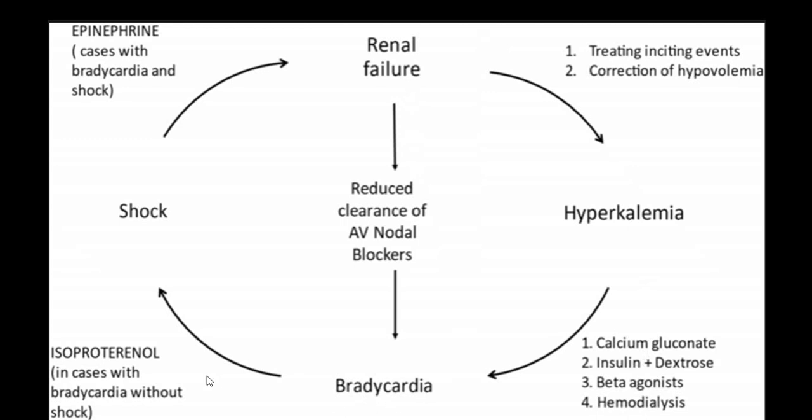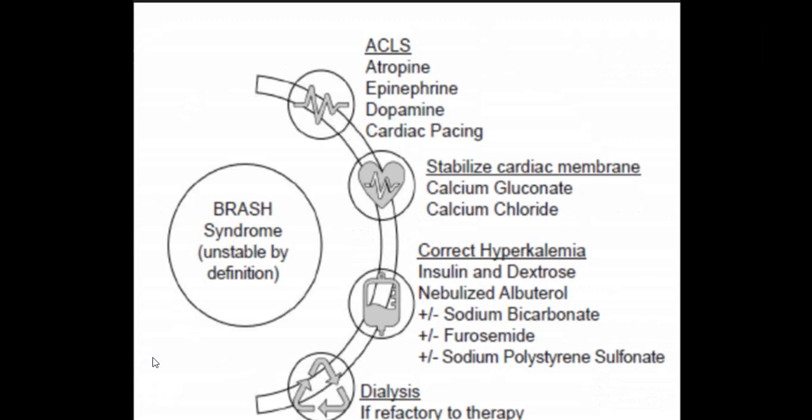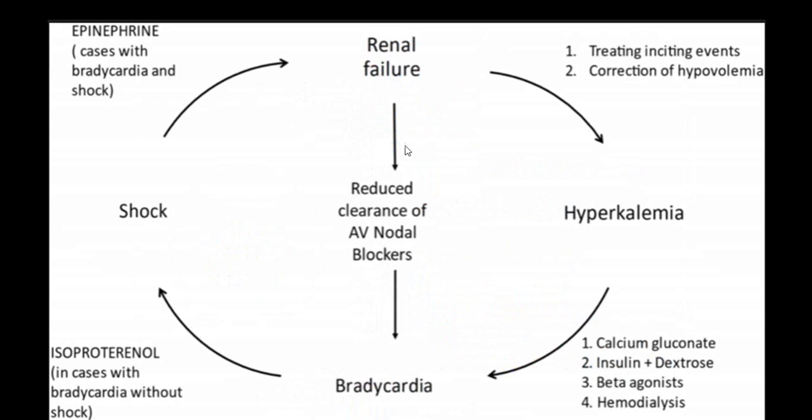And for bradycardia, isoproterenol, or you can use even atropine, dopamine, epinephrine, and last is cardiac pacing.